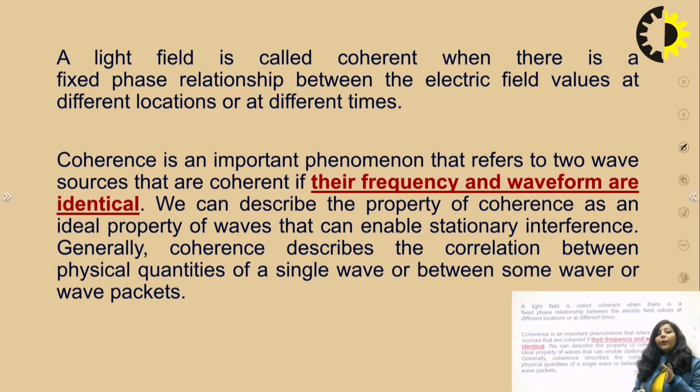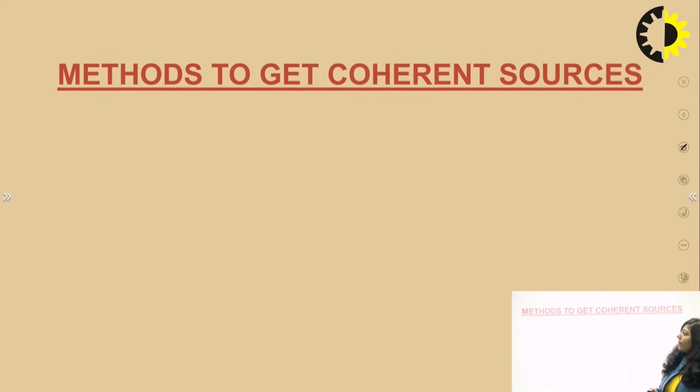If you want coherent light, the simple method is to divide a single source into two parts. The light rays emitted from those two sources will be coherent, because they are generated from the same source. If there is any change in the phase of the parent source, you will get similar changes in the sources obtained from it. So from a single source, you can get two different coherent sources. That is the method to get coherent light from a single source.